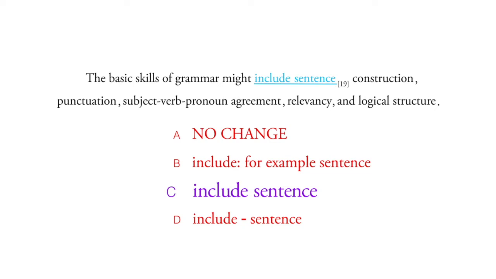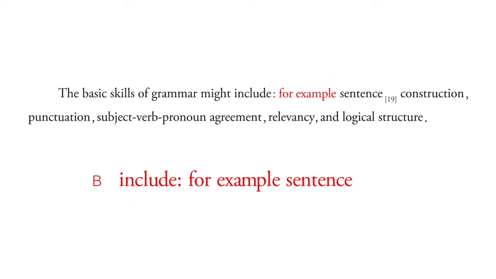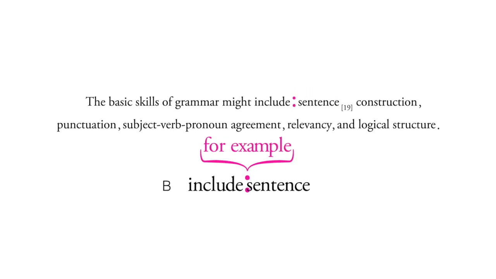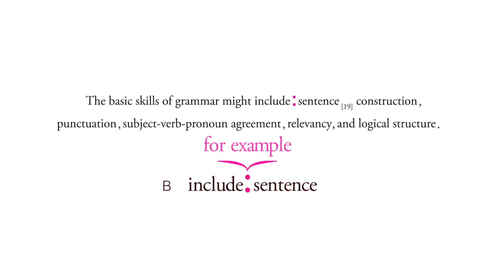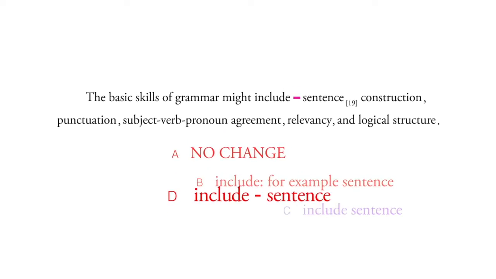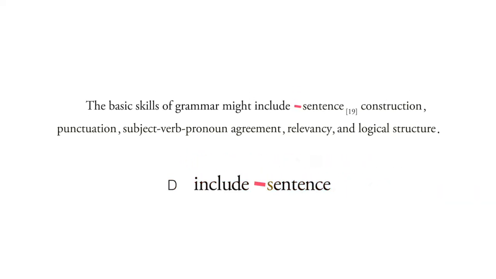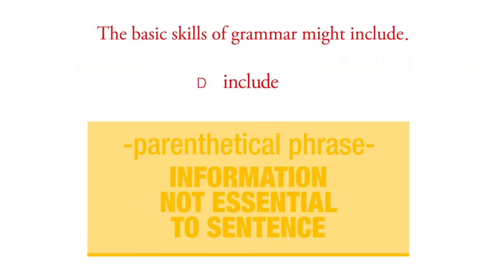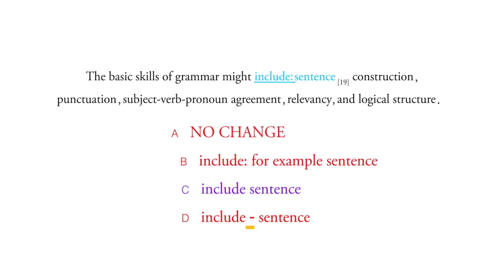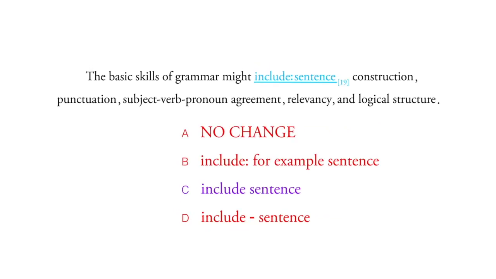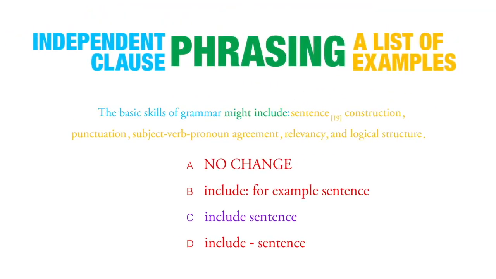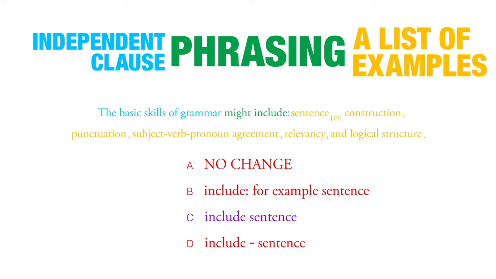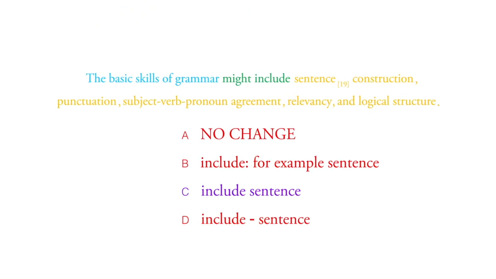Now, just to clarify, choice B is incorrect because when a colon is needed, it takes the place of a phrase like "for example." And choice D is incorrect because the dash is used for information that is slightly off topic, or like a sidebar. So, for this particular situation where you have a phrasing that implies that a list will follow, no punctuation is needed, and therefore the correct choice is C.